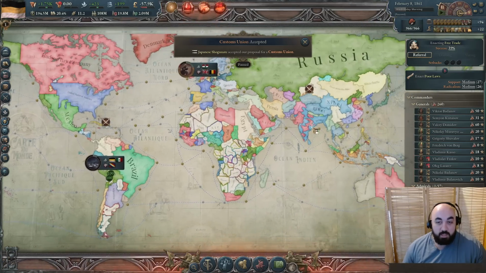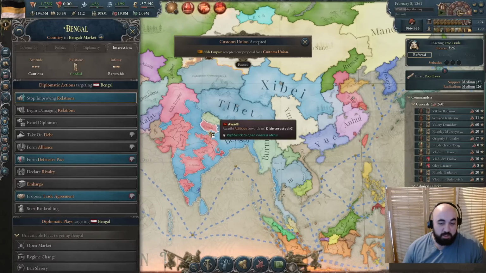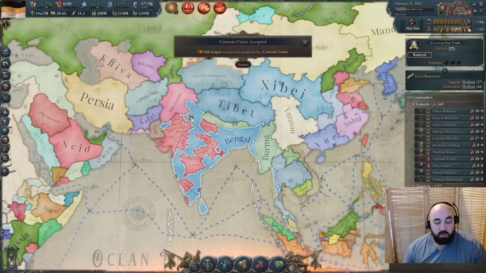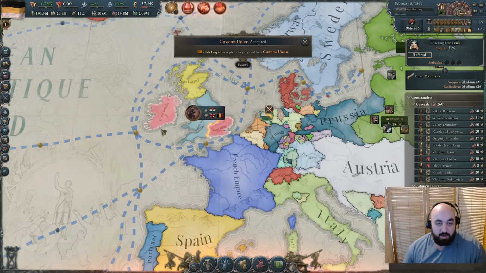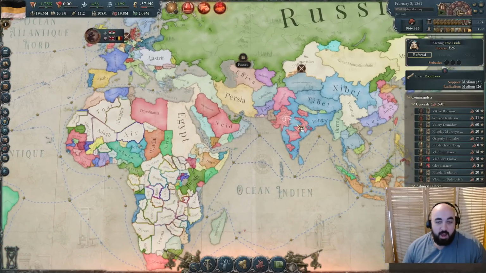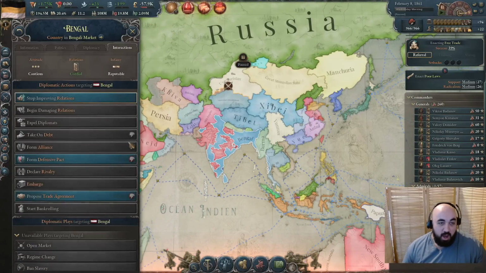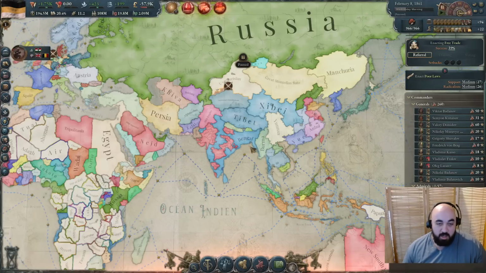The big thing we did is we released Bengal, and then China exploded, and so this is kind of what's going on. We were hoping to release the Dutch or the East India Company. This was our goal, because we didn't want to have to painstakingly kneecap the UK later and have a lot of problems with that. And we didn't get exactly what we wanted, but this is something. They are a major power, or a great power, so we can't pull them into the customs union, so we'll have to try and figure something else out.